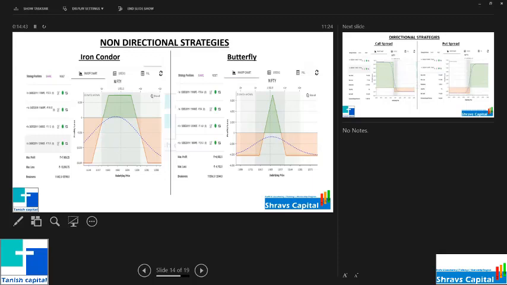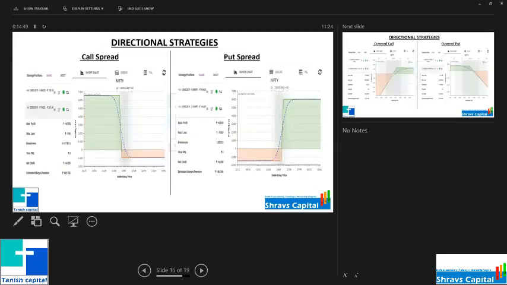It may be someone giving you a tip or someone saying this will go this much, but you should know the risk and reward if you initiate the position. So again, call spread, put spread. It means one call you are buying, one call you are selling, which means you are controlling your risk here. So the fixed risks are there, and this kind of thing you can take.